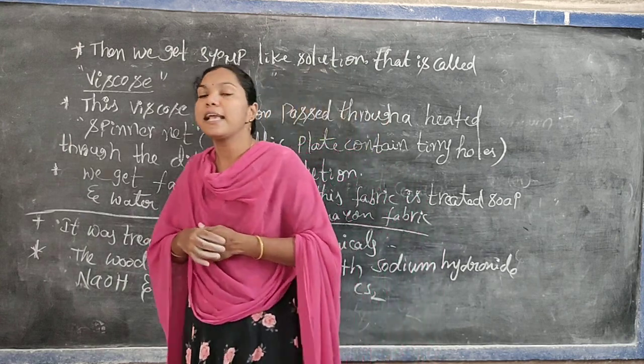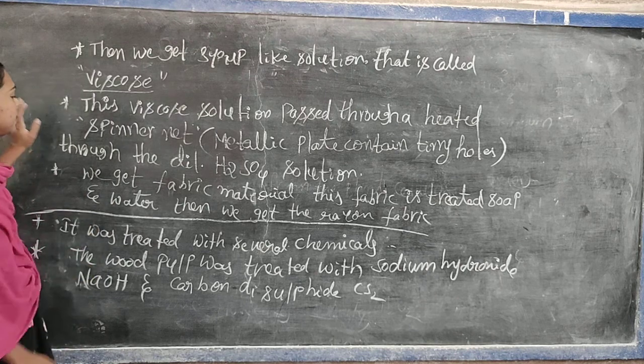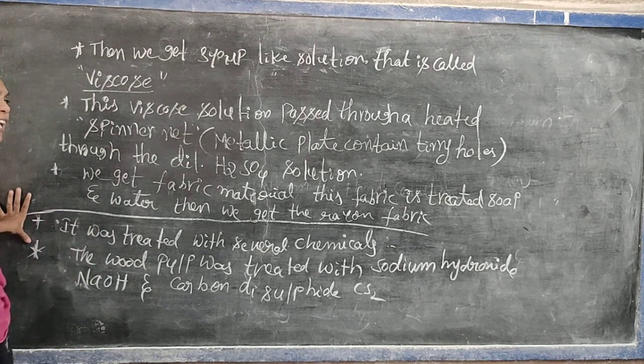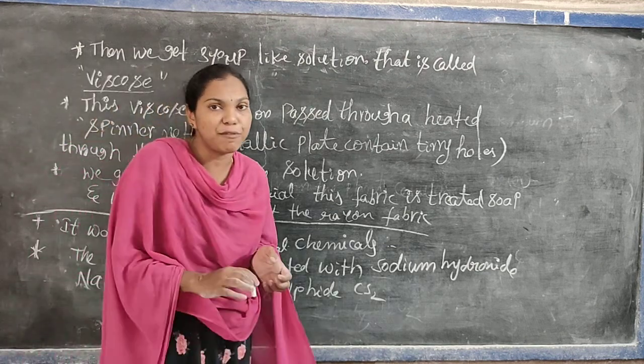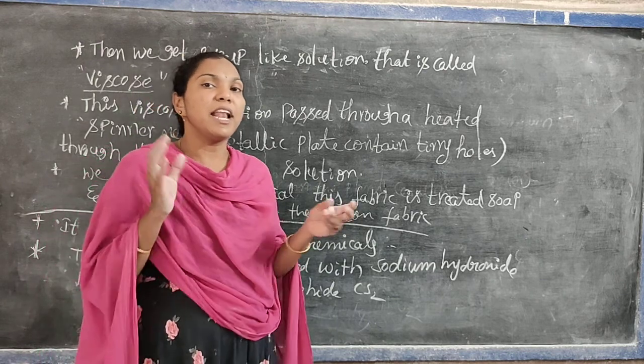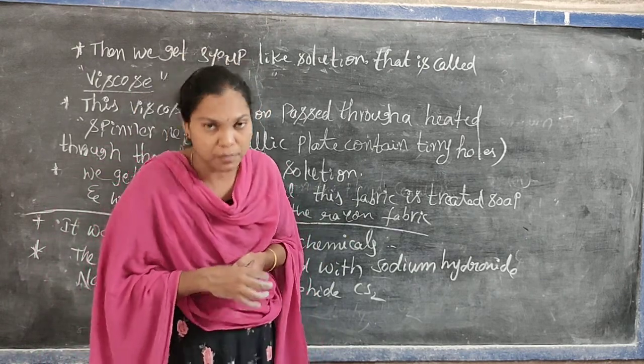Are you understanding? What type of chemicals do we use for preparation of rayon? First, the wood pulp was treated with sodium hydroxide and carbon disulfide. Then we get a syrup-like solution called viscose.